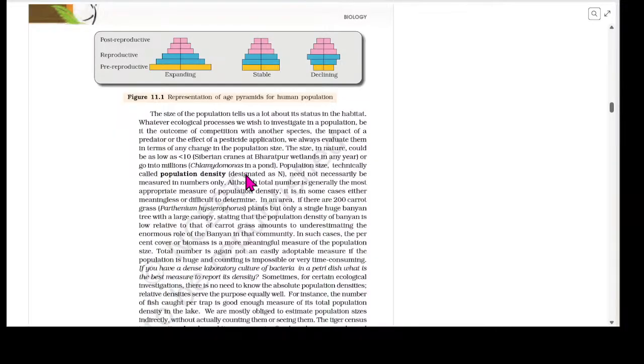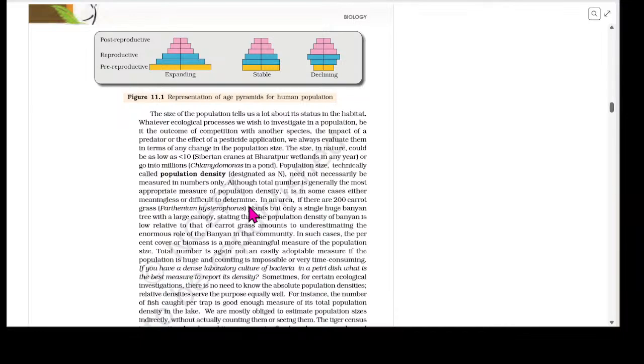Population size technically is called population density. Density is designated as capital N. It need not necessarily be measured in numbers only, although total number is generally the most appropriate measure of population density. It is in some cases either meaningless or difficult to determine.